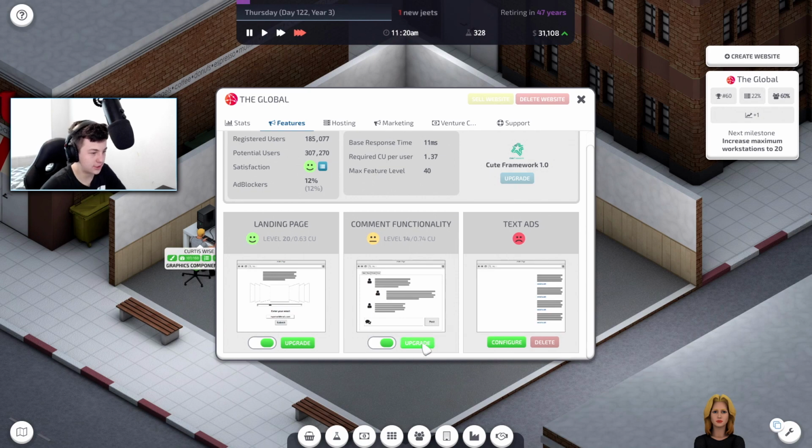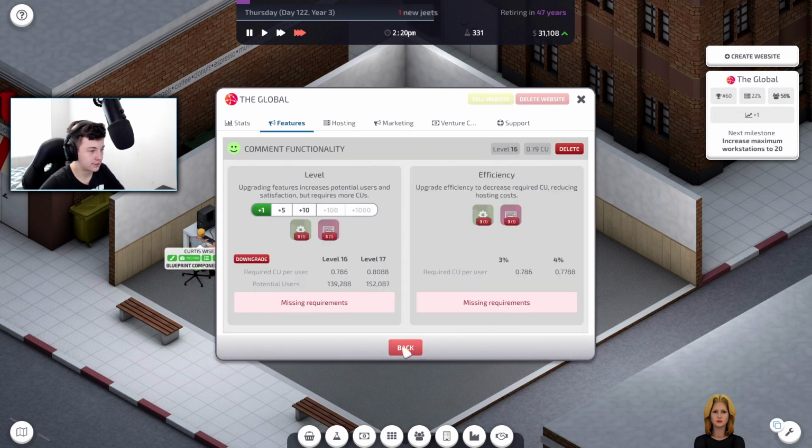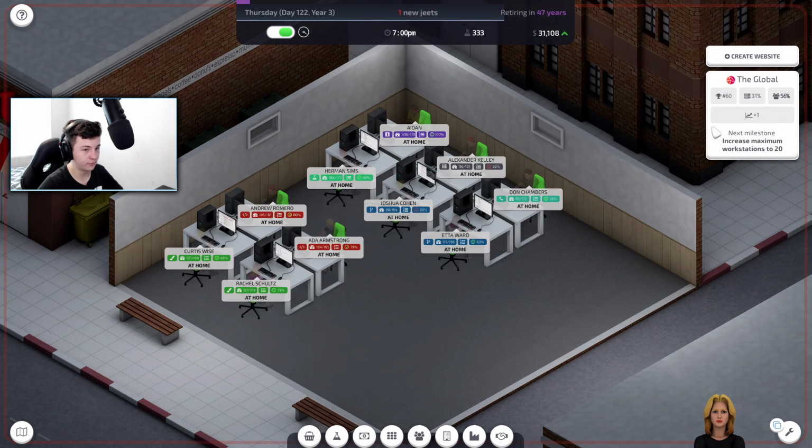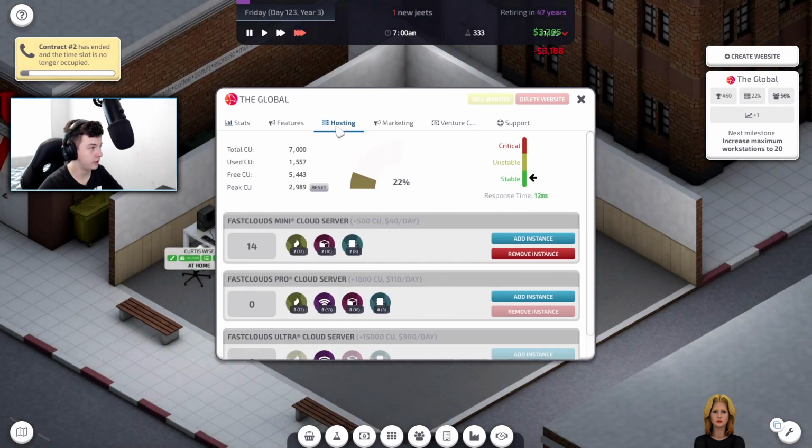Let's go to functionality. I don't know what I'm talking about. 16 doing pretty well. That's doing well. Let's have a look how we're doing here. Has ended.